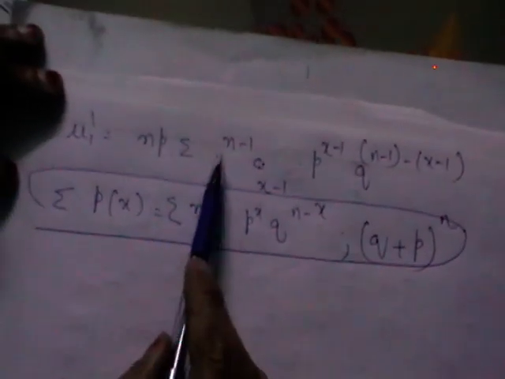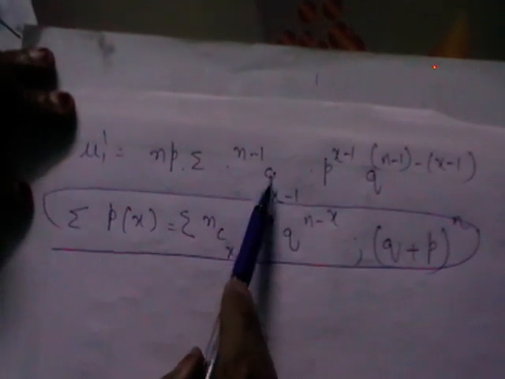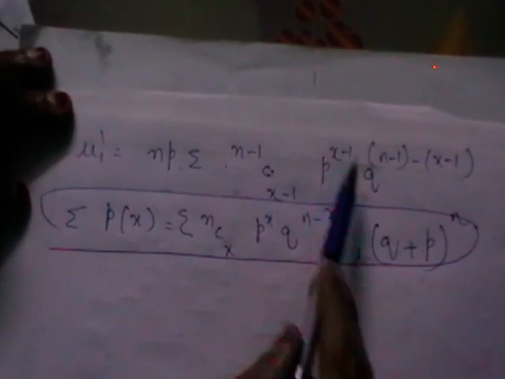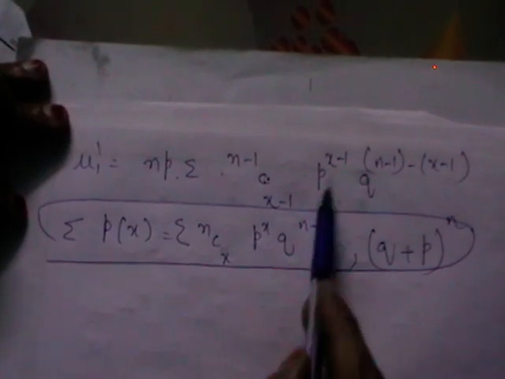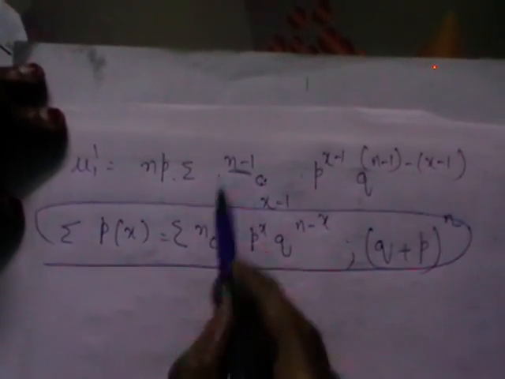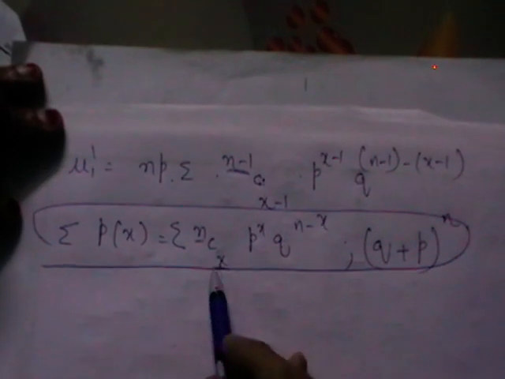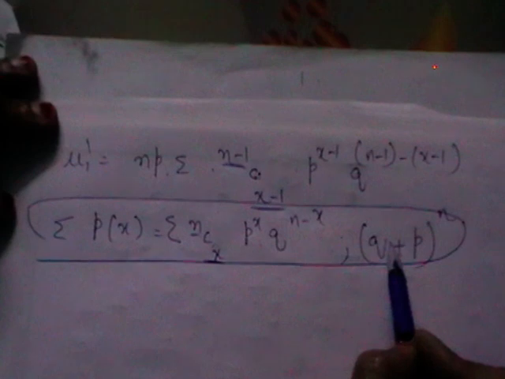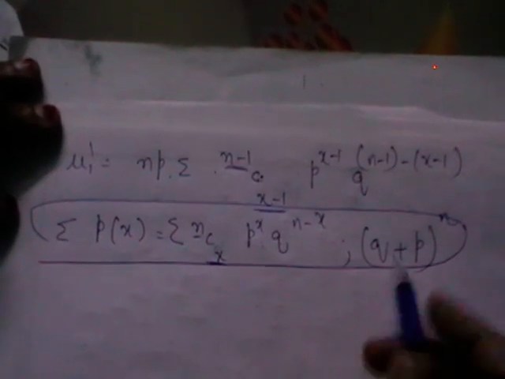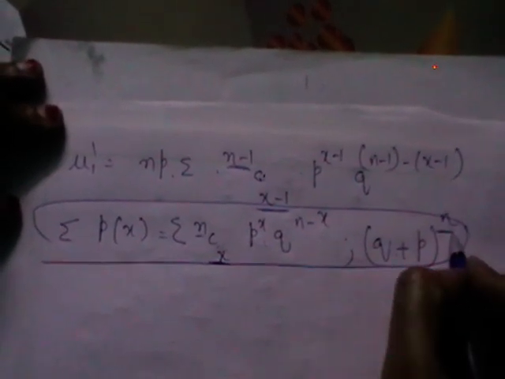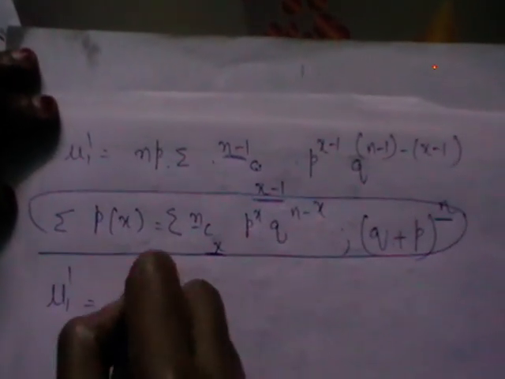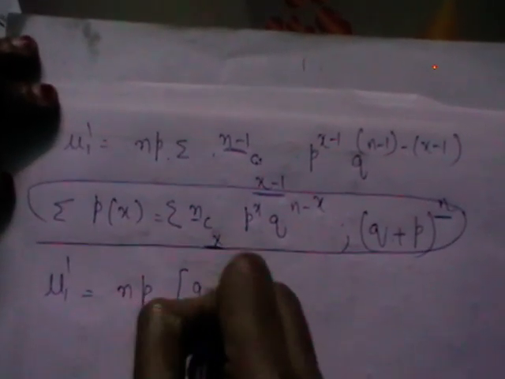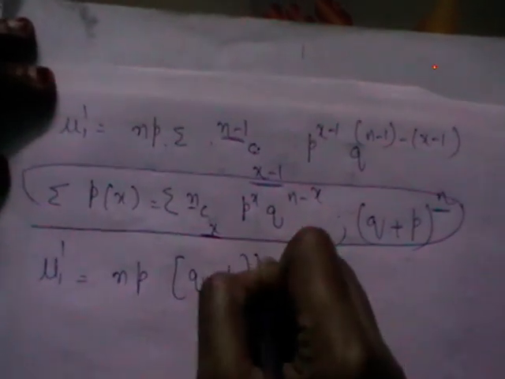If we observe this, we have n minus 1 c x minus 1, p power x minus 1, q power n minus 1 minus x minus 1. If you compare these two, in place of n we have n minus 1, in place of x we have x minus 1. So no change in the term expansion, but here in the power we are going to get n minus 1. So mu1 dash is np (q plus p) whole power n minus 1.